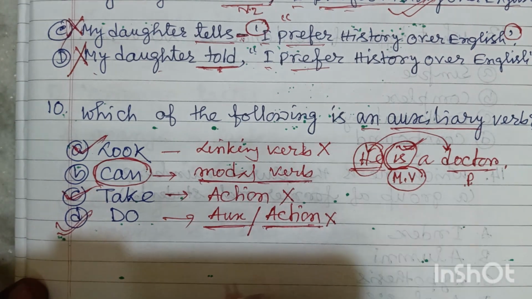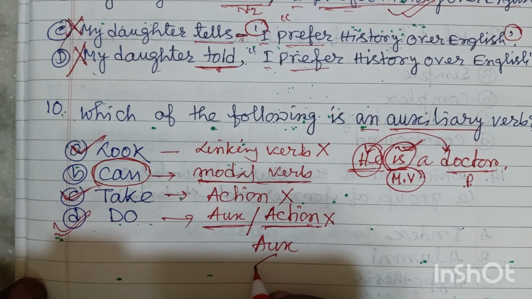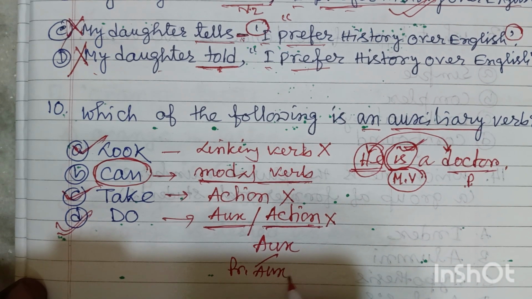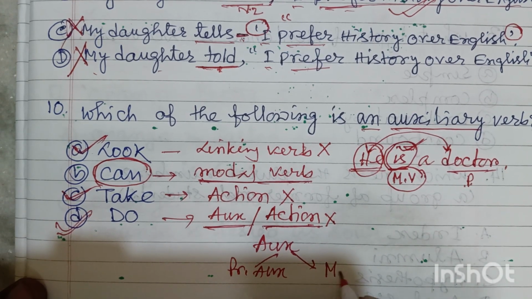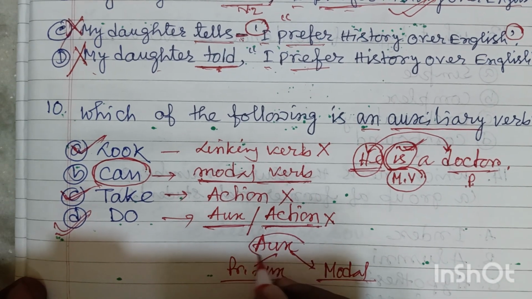Actually there are two types of auxiliary verbs. Auxiliary verbs are divided into two types. One is called primary auxiliary, and the second one is called modal. Both of these are auxiliary verbs.